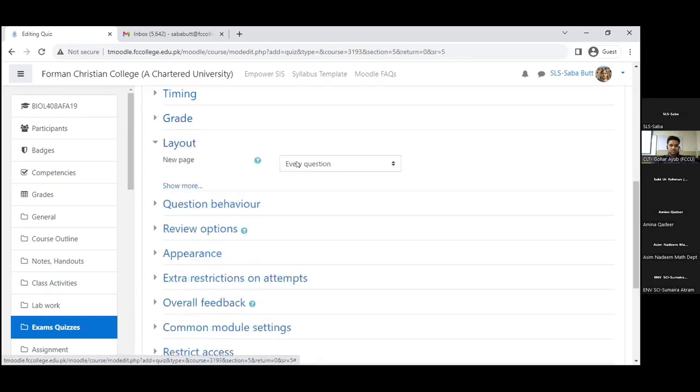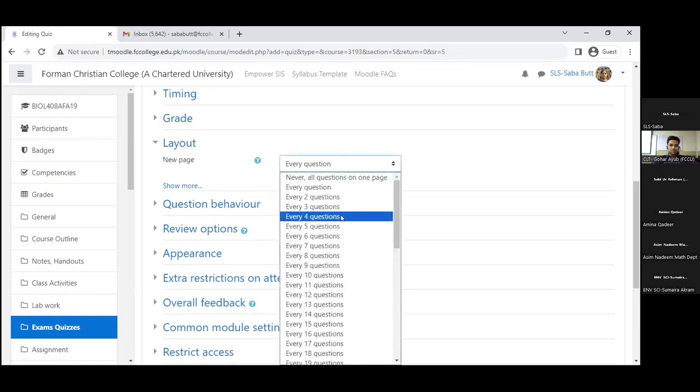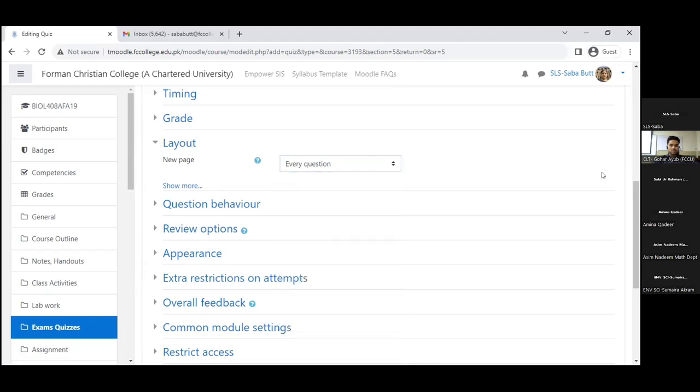Then this layout thing is a new page. Like one question will appear on this whole page. So do you want a new question on every new page, or do you want to show 3 or 4 or 2 questions on an individual page, and then they can go to the new page? It's your choice. You can select whatever you like.